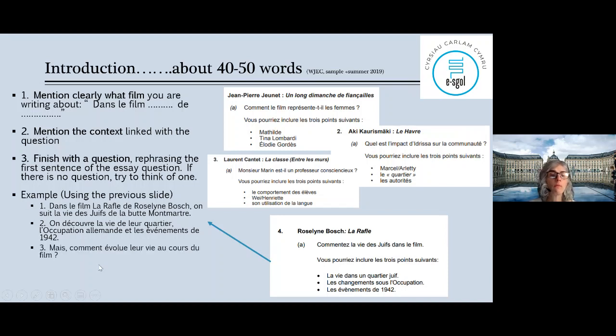So, I put comment évolue leur vie au cours du film? Okay? So, comment est la vie des Juifs? How is their life changing during the movie? Comment leur vie change-t-elle au cours du film? Évolue is faster. So, try to think, link with your film, if you got an essay question with no question, try to think of how you could rephrase that as a question, okay? But that's just an example.